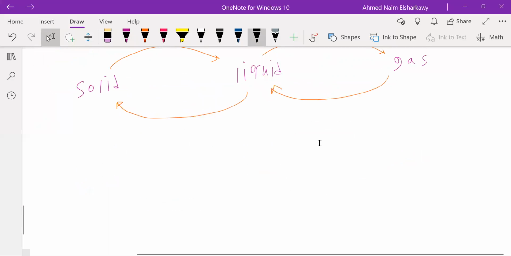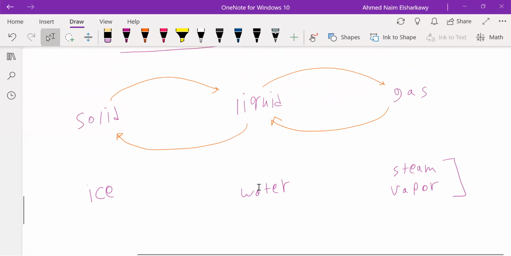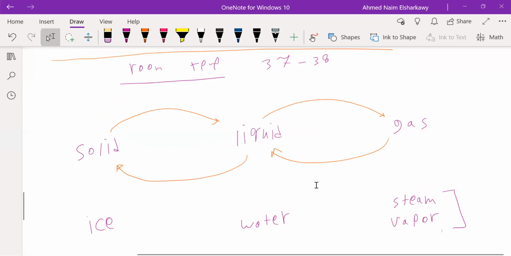And the most famous example we might explain with is water. So water, in case of solid, it is ice, right? Then it will convert into what? It can convert into water. And then it will convert into steam or vapor. You have to know the different names of the gas state of water, because they might ask you in exams, what are the other names of water in gas state? You can say water in gas state, or steam, or vapor. Okay. Back to our topic.